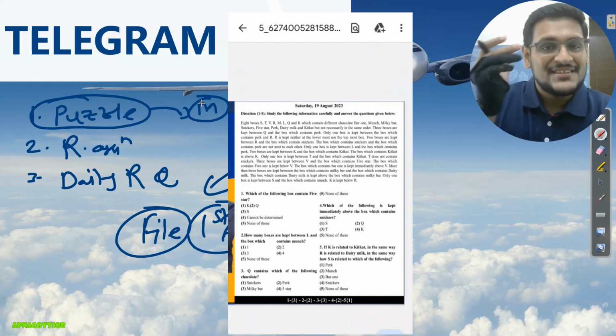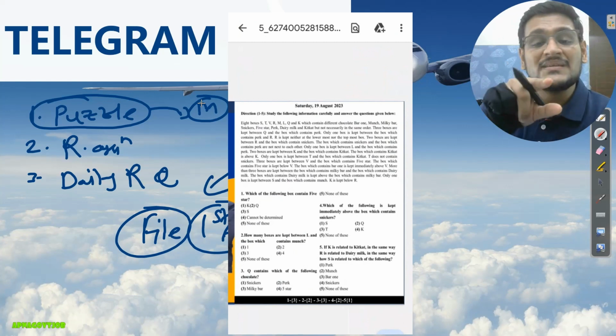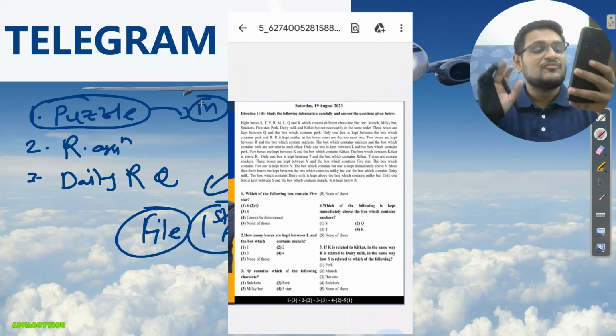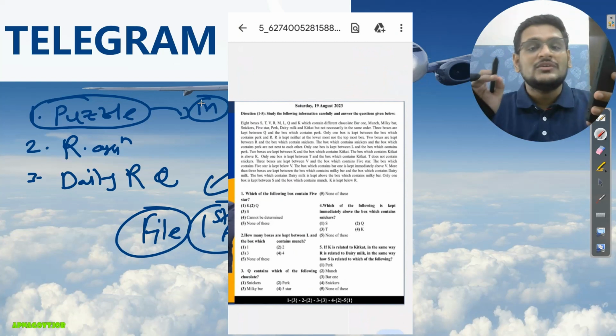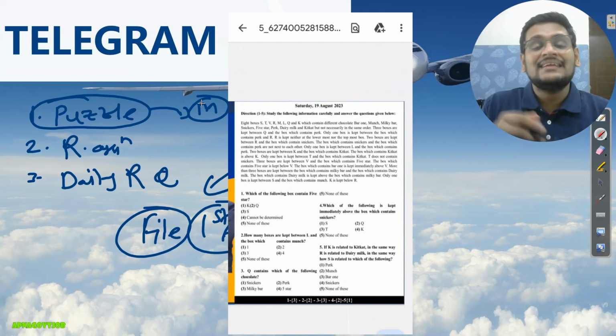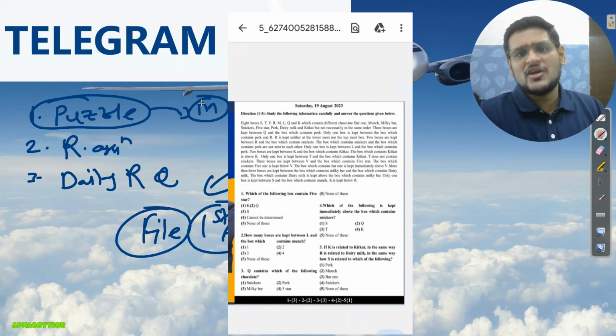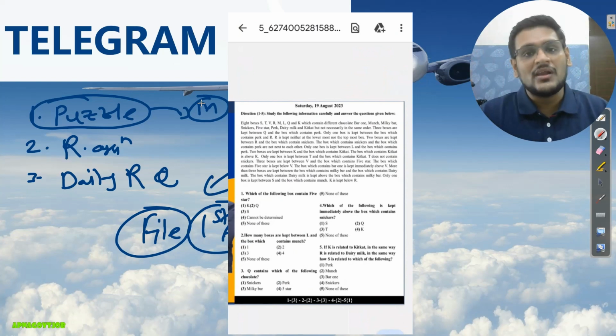So this is the thing you will understand, that this puzzle PDF you will solve daily, and you can see in front of you one puzzle is there and 5 questions I have asked you. Just read it properly daily, and daily you will solve one puzzle, and like this till your exam day you will solve a daily puzzle. Suppose you are getting 60 days, then 60 puzzles you will solve, and this much practice is enough for your reasoning section.